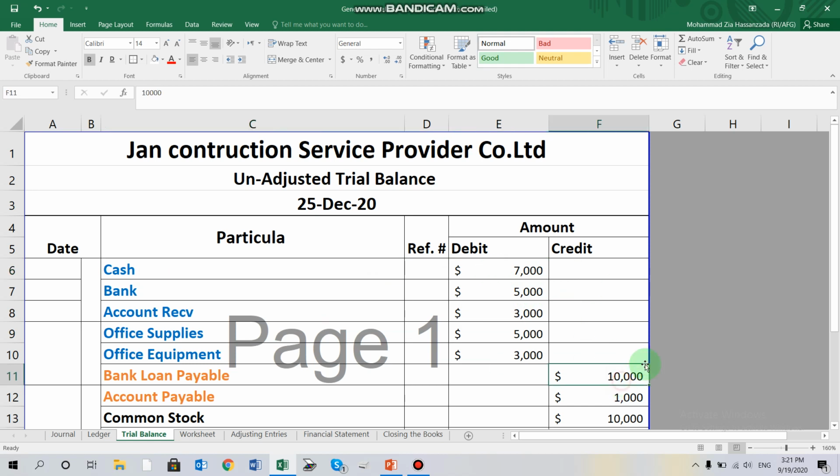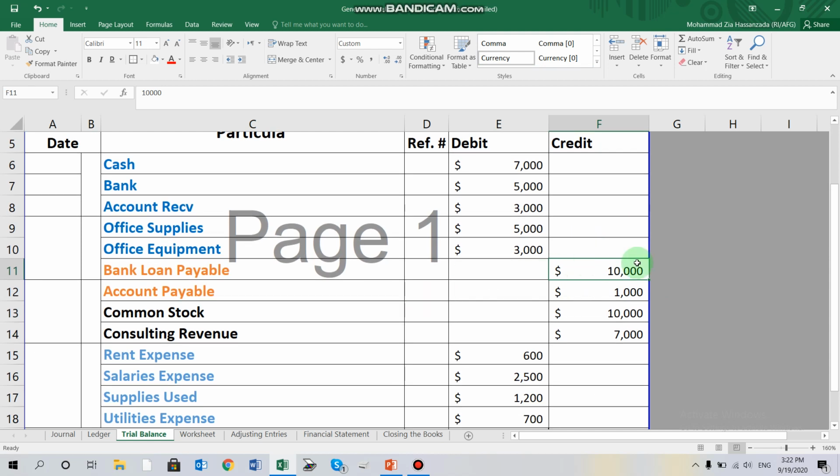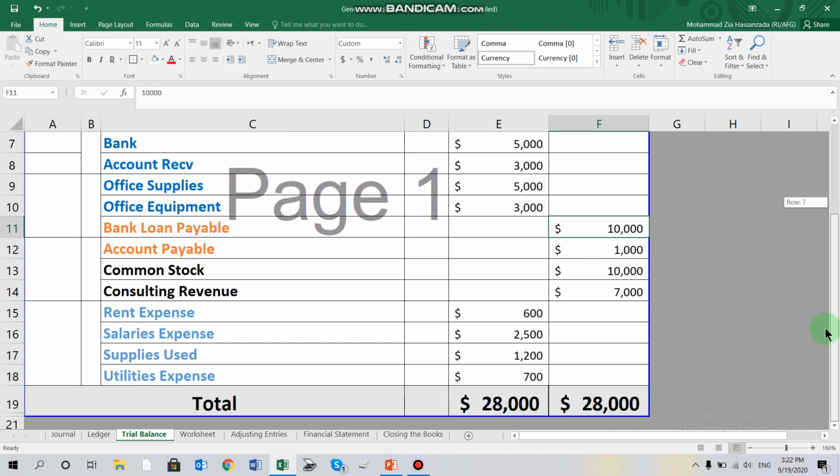For example, bank loan payable shows 10,000 credit, which means the balance for bank loan payable in the general ledger is 10,000 credit. After transferring the entire amount, we need to make a total, and the totals for the debit and credit sides should be equal in the trial balance.